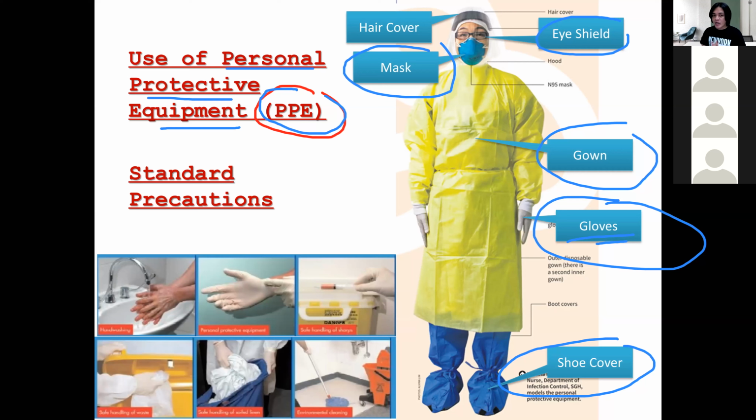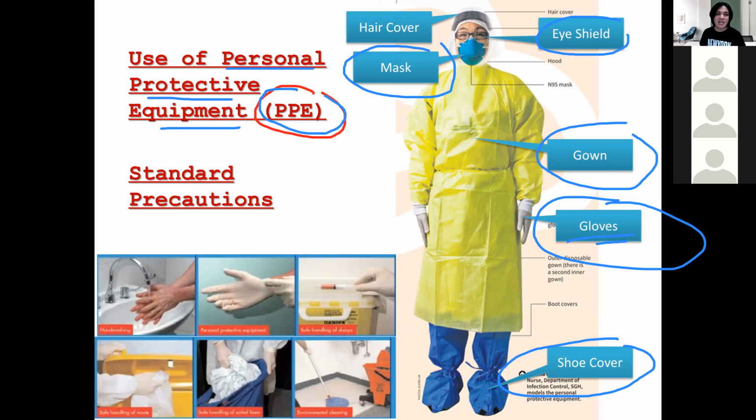Now, in our exam, I'll be giving a scenario like this, and I will be asking you which one you will use. Again, in answering this question, you need to go back to the transmission-based precautions. What is the disease? What is the infection? How is it transmitted? Then you will know which type of PPE you're going to use.